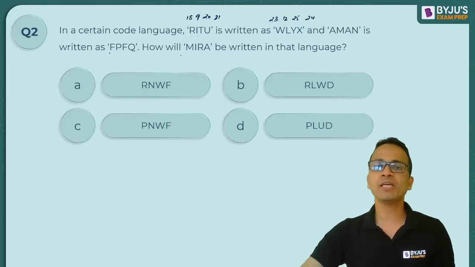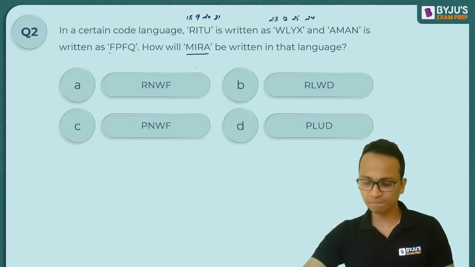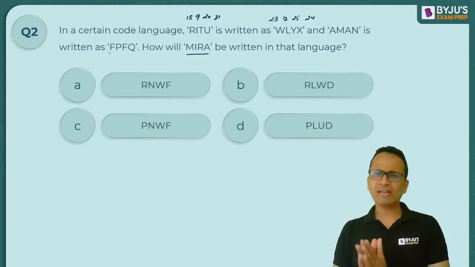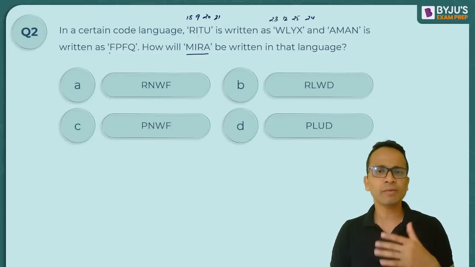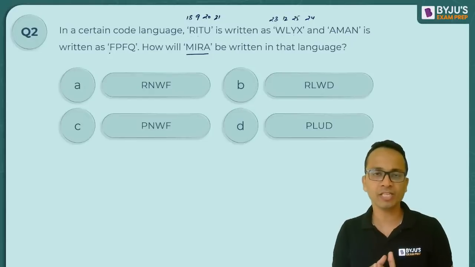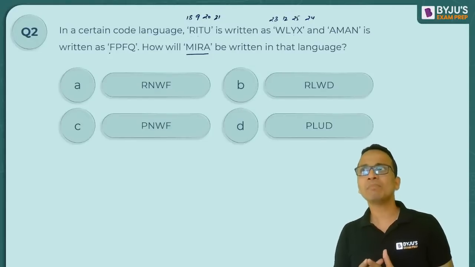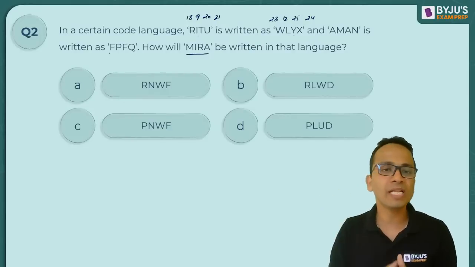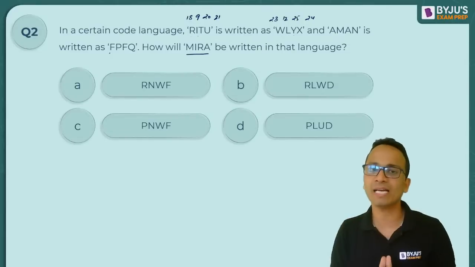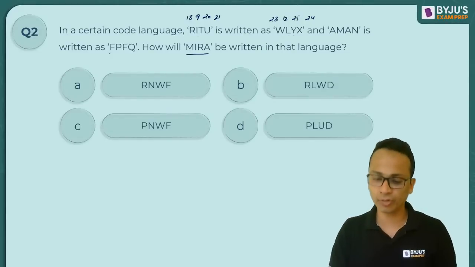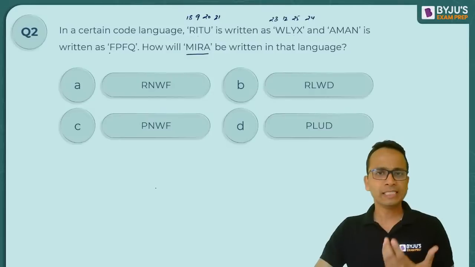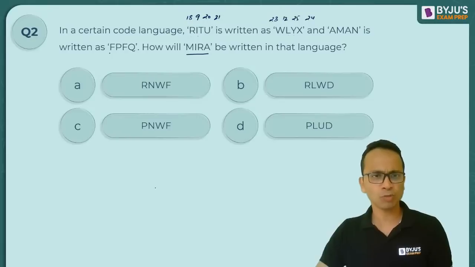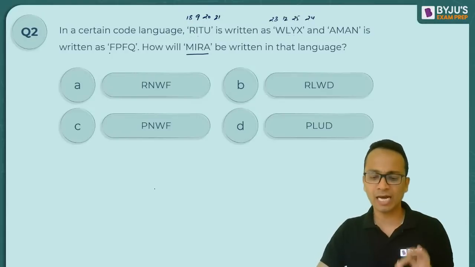So we'll do the same thing with this word MIRA. Vishnu, what I'll say is it will always be better to check both the clues in case two clues are given in the question. Okay, because generally दो clues तभी होते हैं if there is some ambiguity in the concept that they are using, in the logic that they are using. So I would advise you to check both the clues if there are two clues in the given question. That will ensure that the answer is correct.